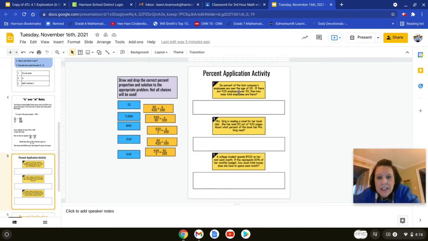So 6% of the tech company's employees are over the age of 50. If there are 420 employees over 50, then how many total employees are there? So you have to decide, is that the part or the whole? So 6% of the tech company's employees are over the age of 50. If there are 420 employees, how many employees? So we know that 6% is 6 out of 100. And we should know if there are 420 employees, then 420 is the total.